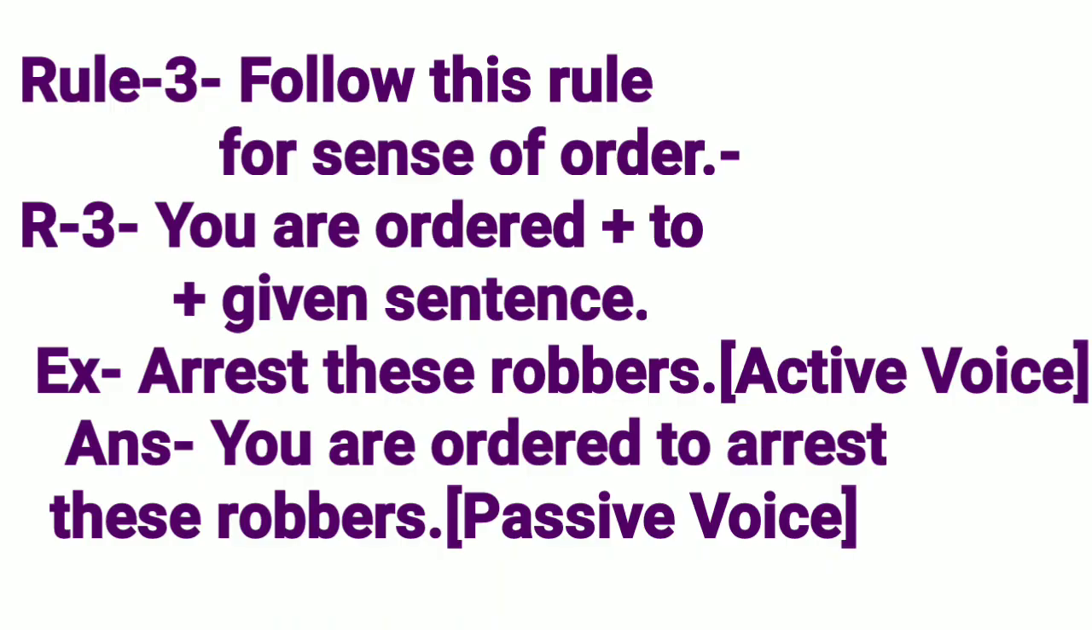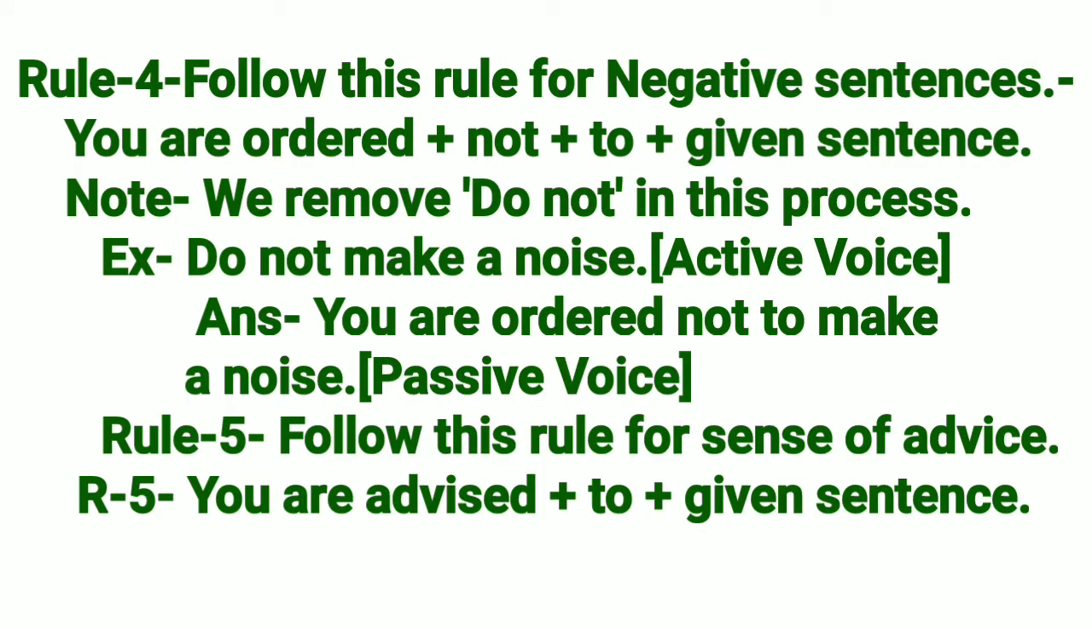Rule 3. Follow this rule for sense of order. R3. First of all, you are ordered, then to, then given sentence. Example, arrest these robbers. Answer, you are ordered to arrest these robbers. Rule 4. Follow this rule for negative sentences. First of all, you are ordered, then not, then to, then given sentence. Example, do not make a noise. Answer, you are ordered not to make a noise.